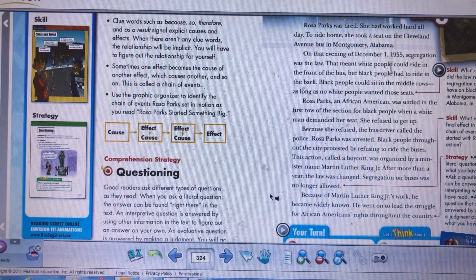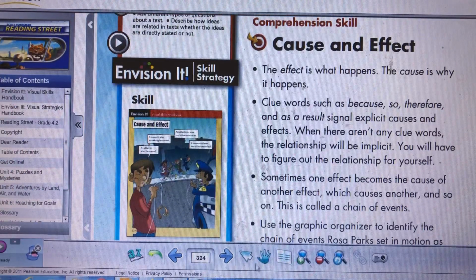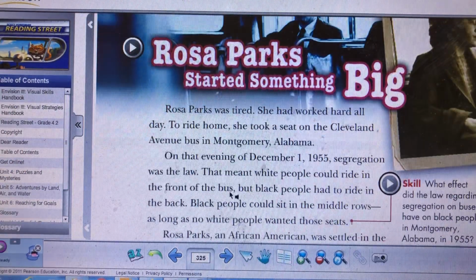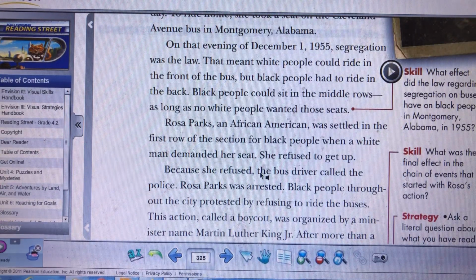Yes, after reading this part about Rosa Parks, you can find that we have a lot of cause and effect statements. Look with me here in this part: because she refused, the bus driver called the police.